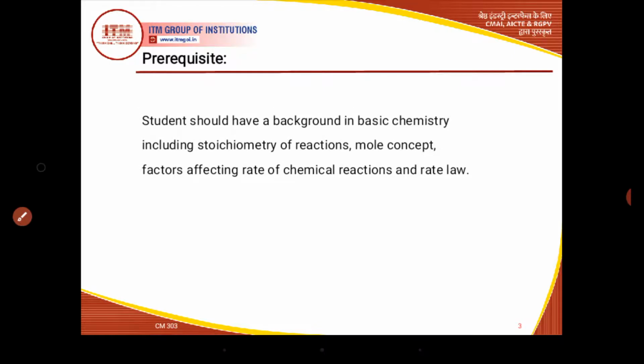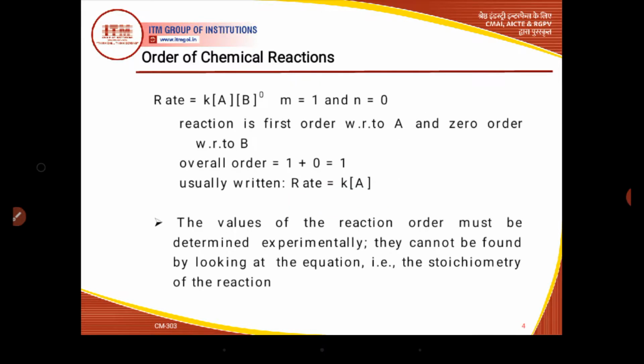So if a student wants to study the order of reactions, he should have a background in basic chemistry, including stoichiometry of reactions, mole concept, factors affecting rate of chemical reactions, and rate law. All these are the prerequisites for understanding the topic order of the reaction.